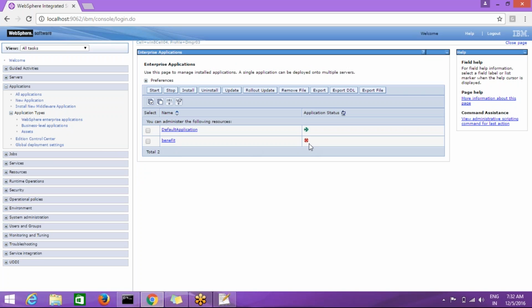As of now the application is in stopped state. So to access this application, first we have to start it. Select this application and click on start to start the application.